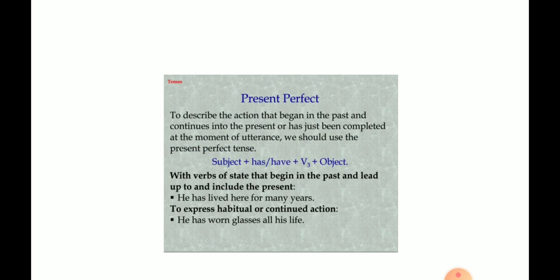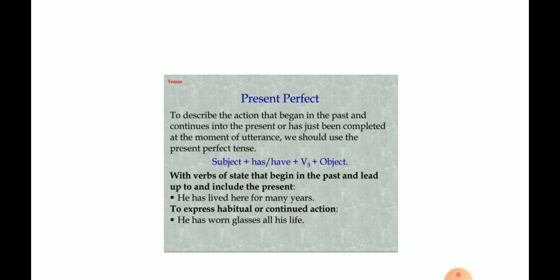It is used to describe a past event whose effects still exist. It describes an action that started in the past and is continuing until now and possibly will continue in the future also. It has started in the past, it's continuing, and it might take some more time to finish in the future. Sometimes it is also used to show how a past situation relates to the present. So, present perfect tense is used to describe an action that began in the past and continues into the present or has just been completed at the moment of utterance.